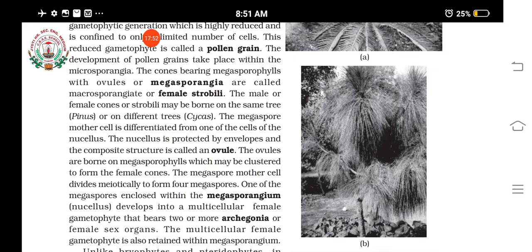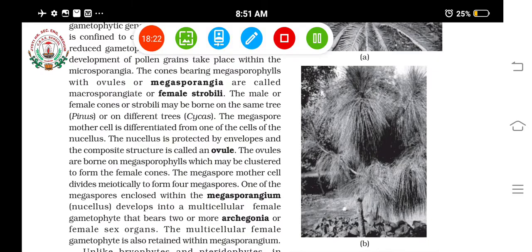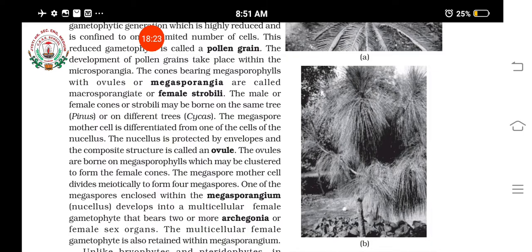Okay, so megasporangia are found on the megasporophylls, which are found in female cones. Understood? The female sporophylls will have the megasporangium or ovule. Understood? And the ovule will have what? The coat, the integuments, the membranes, and a kind of parenchymatous tissue called nucellus. Okay, so parenchymatous tissue called nucellus is there.